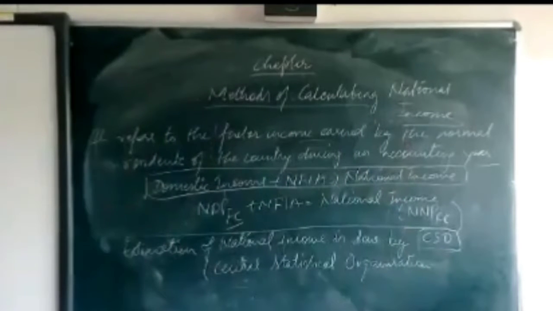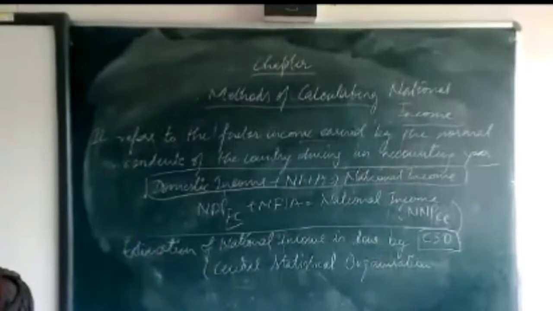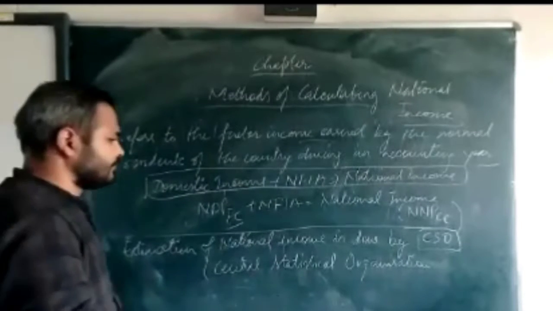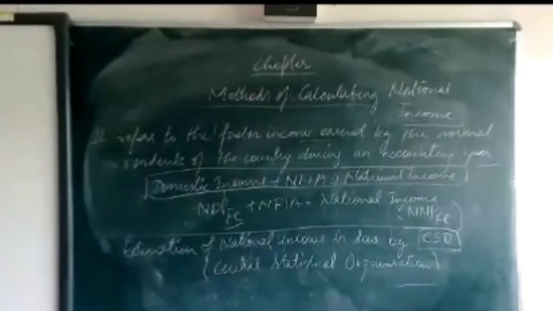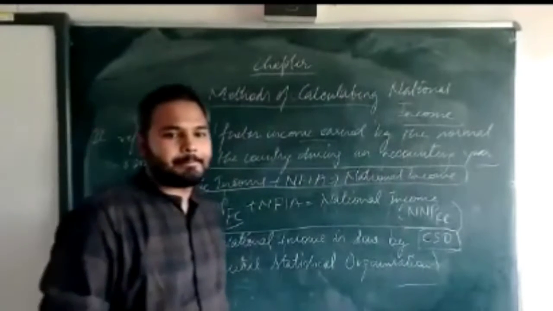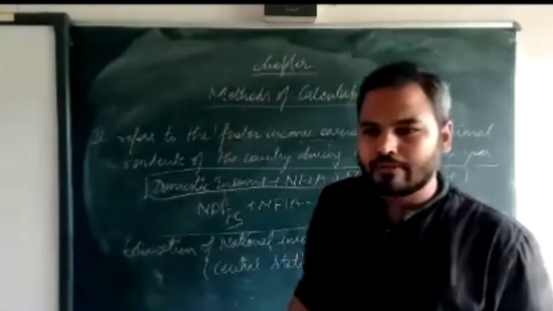This is the organization which estimates the national income for the country. So, if you want, you can write it.